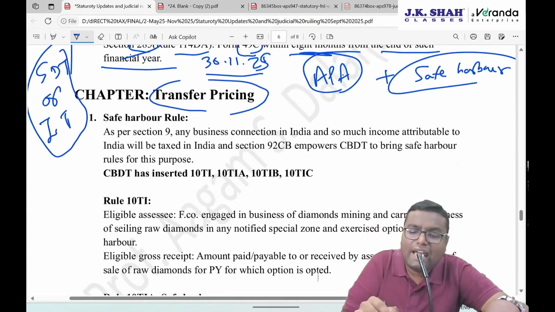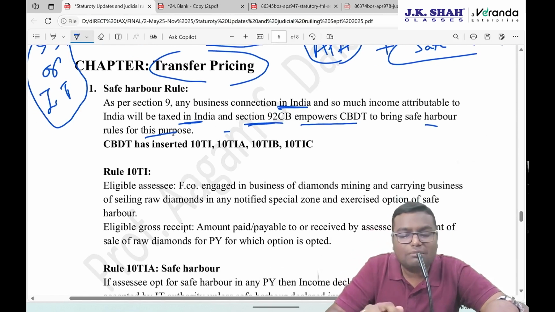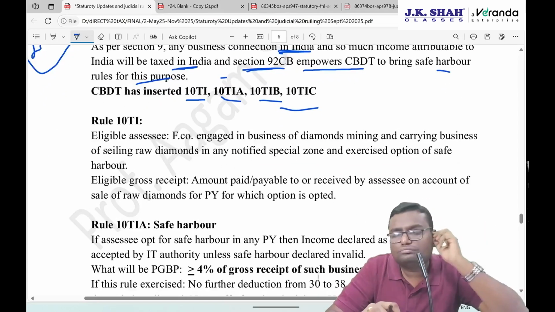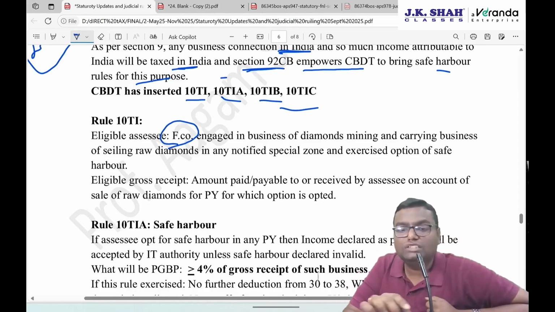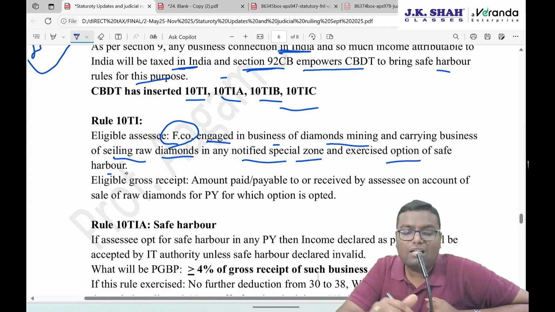As per section 9, for any business connection in India, so much income attributable to India will be taxed in India, and section 92CB empowers the CBDT to bring safe harbor rules for this purpose. CBDT has inserted rule numbers 10TI, 10TIA, 10TIB, 10TIC. First of all, a very limited category is covered over here. Who is the eligible assessee for this safe harbor rule? A foreign company engaged in the business of diamond mining and carrying on the business of selling raw diamond in any notified special zone, and exercising the option of safe harbor.